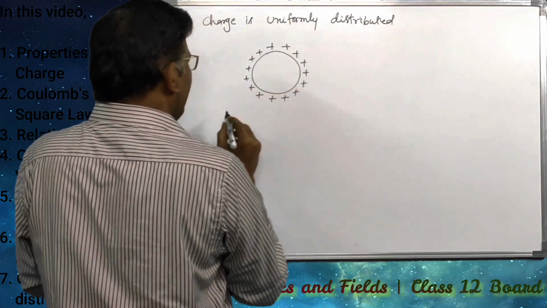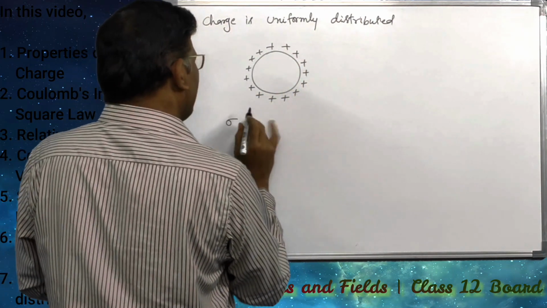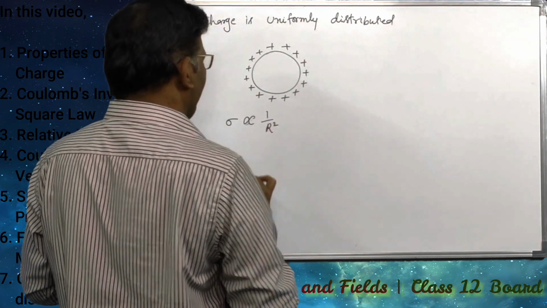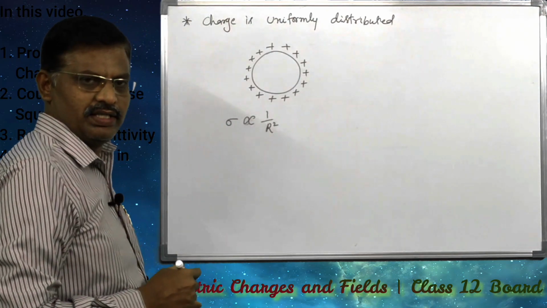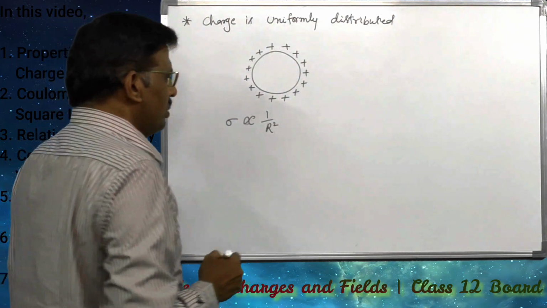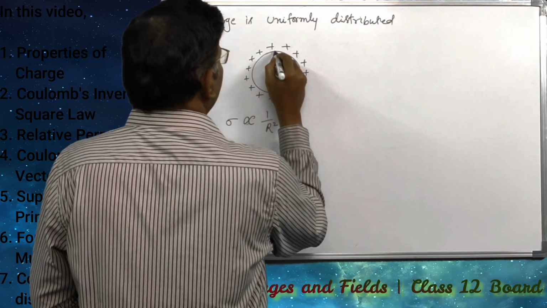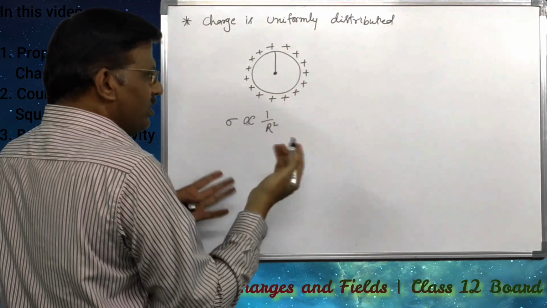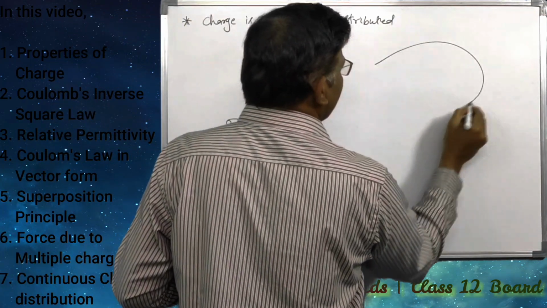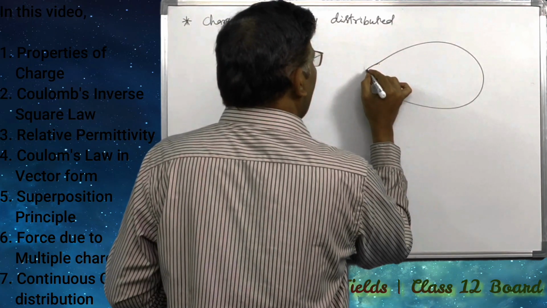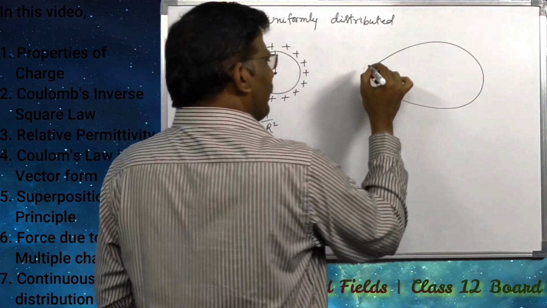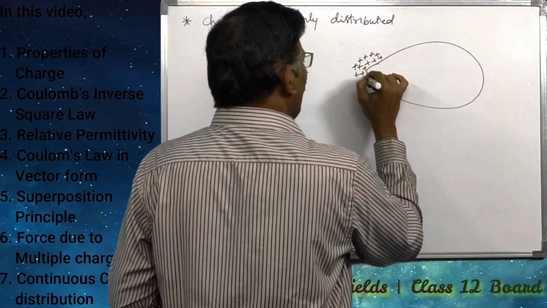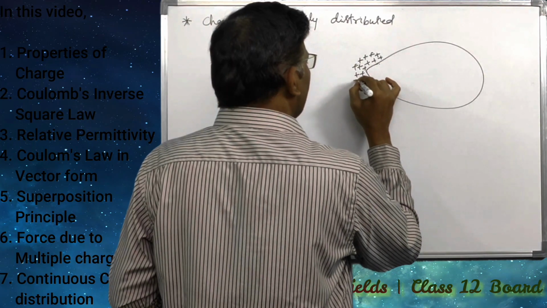So the surface charge density sigma is directly proportional to 1 divided by r squared. So sigma is inversely proportional to r squared, where r is the radius. Whereas if charge is given to uneven surfaces, like this, at the sharp edges more charge accumulates.